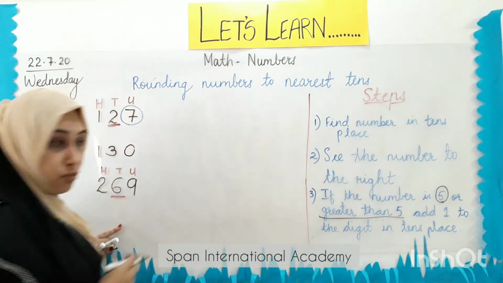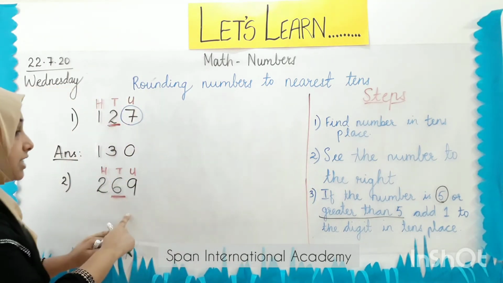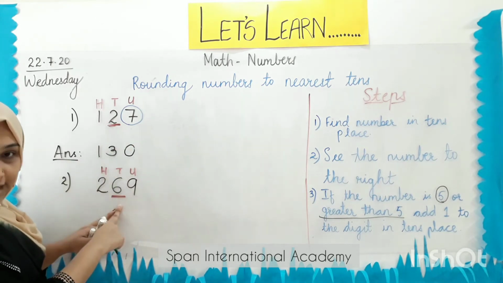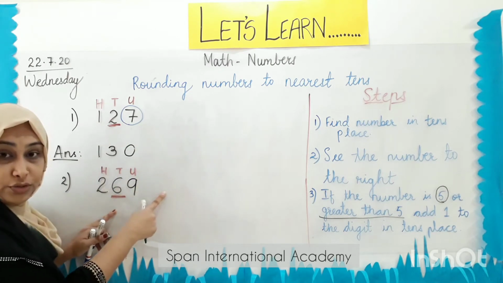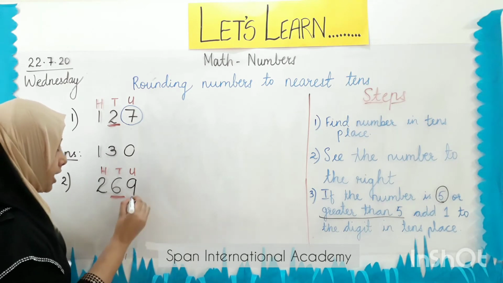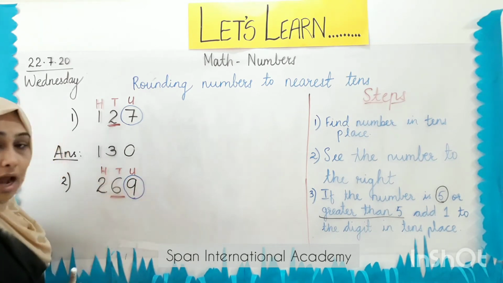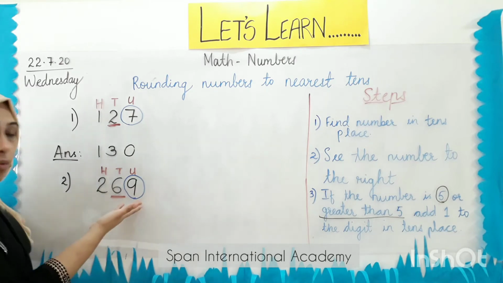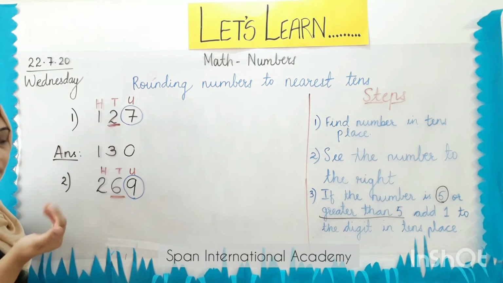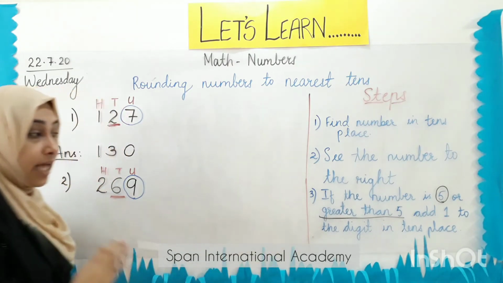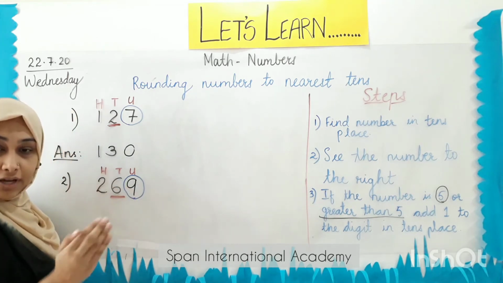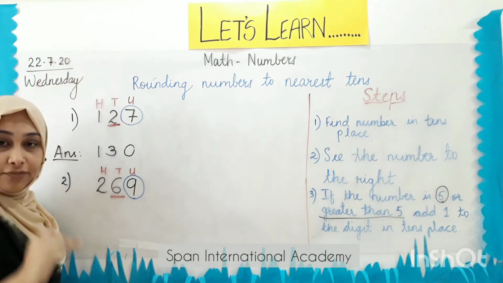Now step number 2 tells me, see the number to the right. After identifying the number in the tens place, I have to see the number which is to its right. It is number 9. Now we move to our third step, which tells me that we have to find whether this number is 5, less than 5 or more than 5.